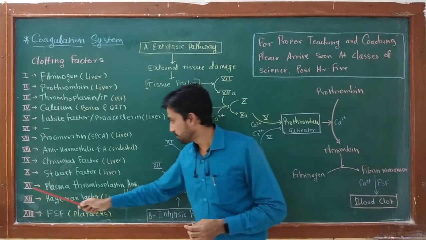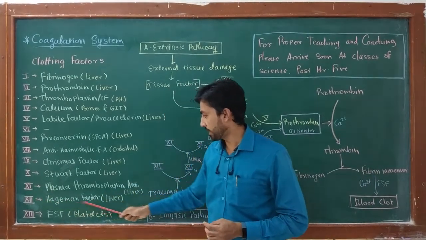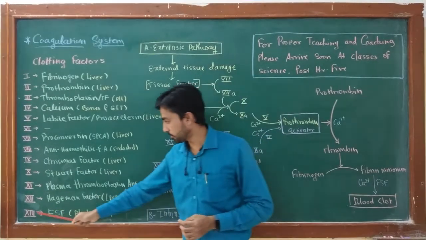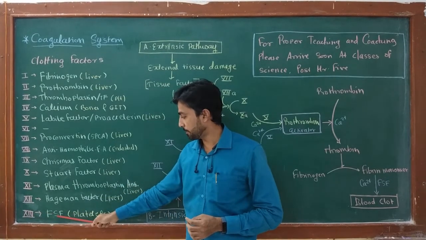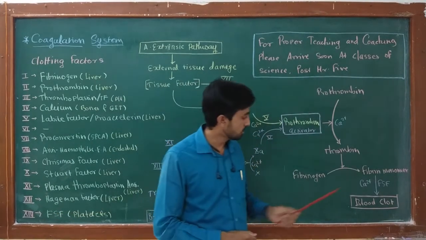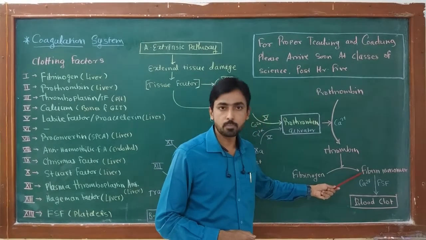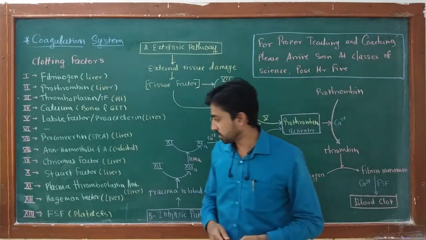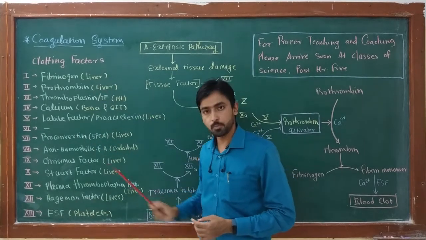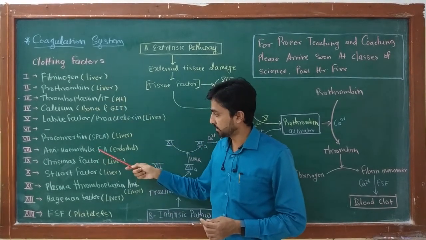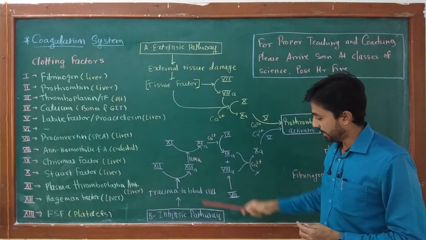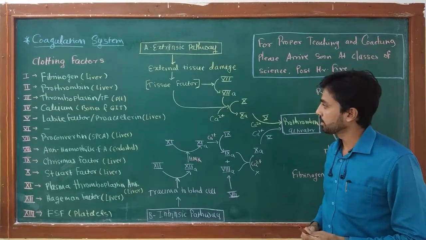Then factor number 12 is Hageman factor, which is also produced by liver, while the last factor or factor number 13 is FSF, which is produced by platelets. This FSF is nothing but the fibrin stabilizing factor, which is important for formation of blood clot. Now these are the 13 different type of factor. Actually functional factors are 12, and these play important role in extrinsic and intrinsic pathway of the coagulation system.